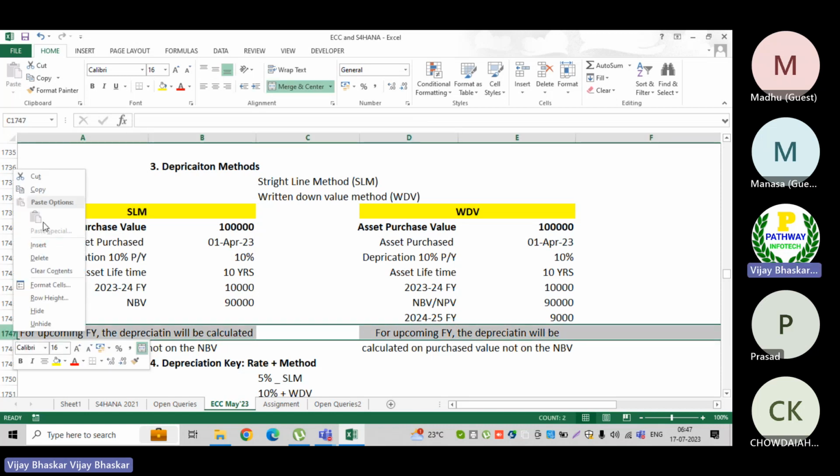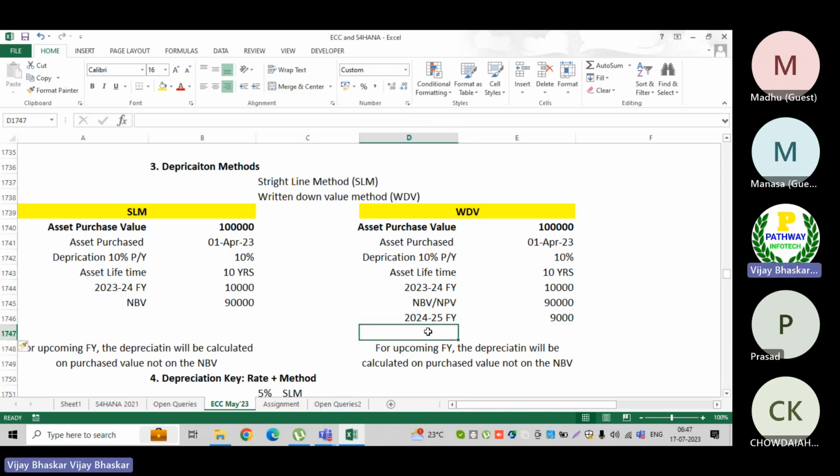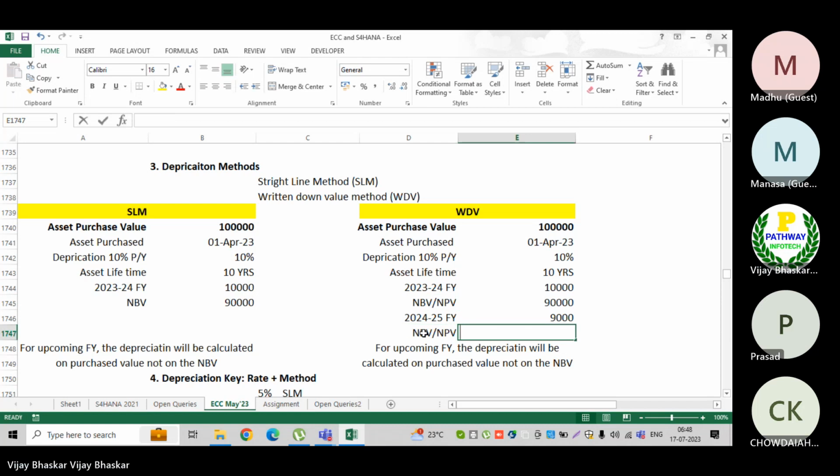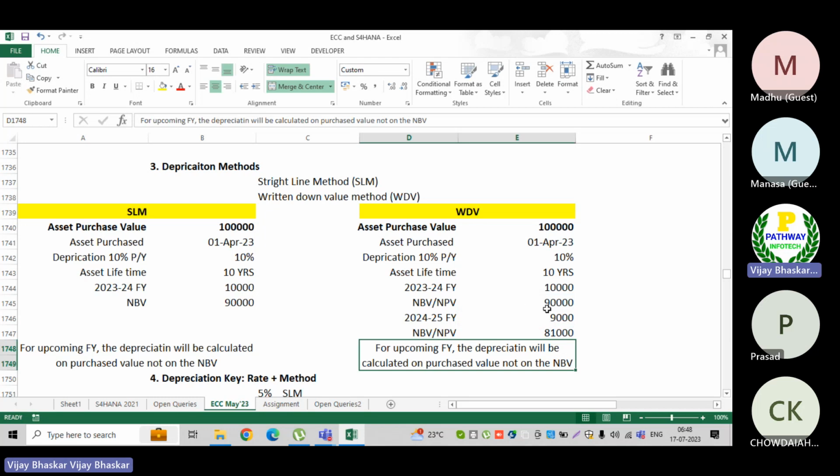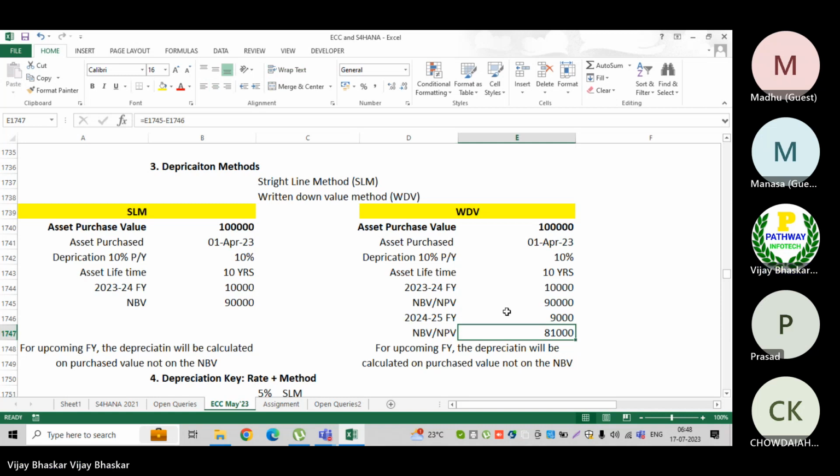Let's say for the upcoming financial year, 2025-26. What would be my net book value here? My net book value would be 90,000 minus 9,000, so 81,000 will be my net book value for the upcoming financial year. Again, I am going to calculate depreciation on this amount, not on this amount. This is the difference between the straight line method and the declining balance method or written down value method.